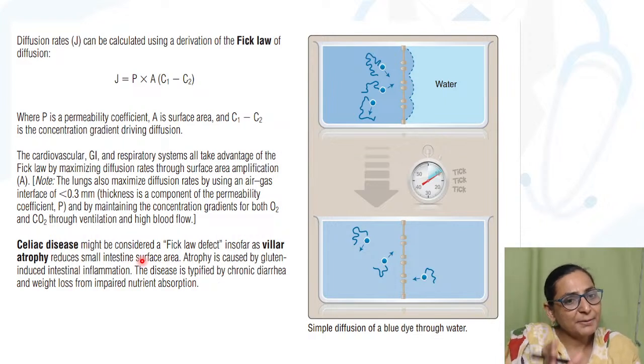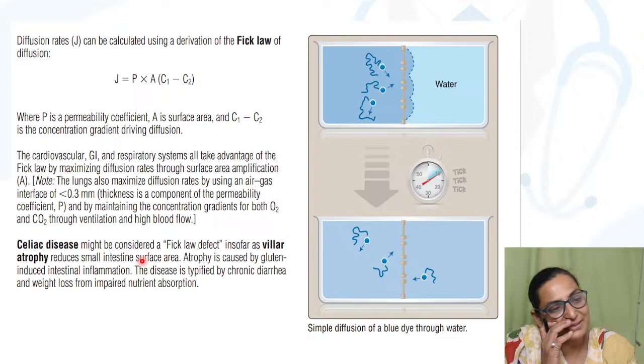So simple diffusion, facilitated diffusion. Now, of the two, which one is faster? Simple or facilitated? If you compare both of them, which one is faster?